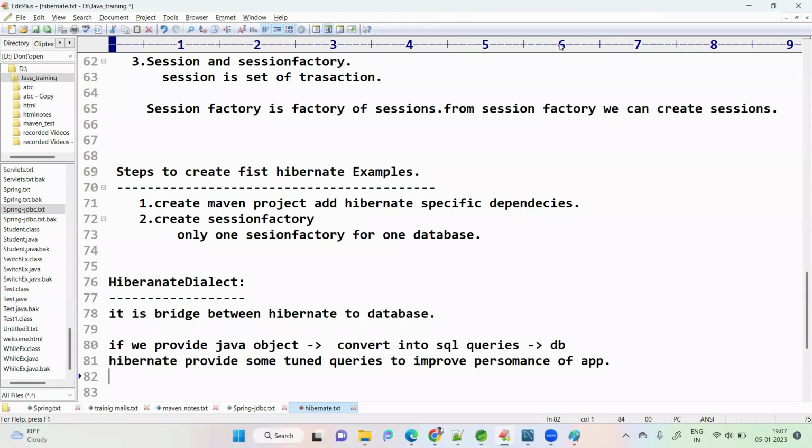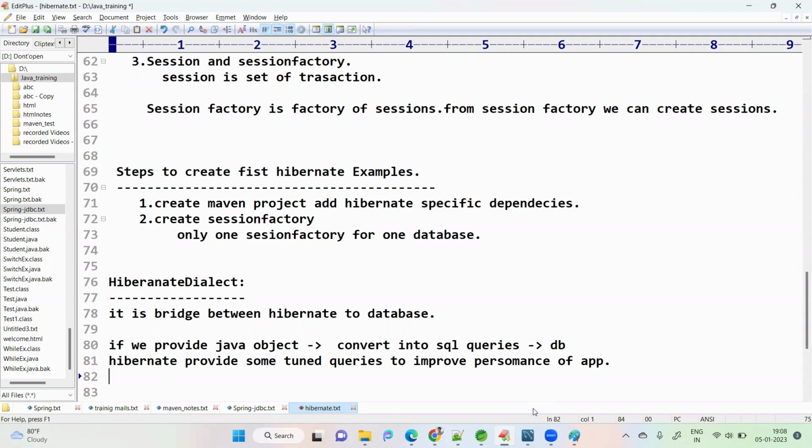So what is the next one that the Hibernate dialect does? Today we are using a MySQL database, so it has to generate the corresponding MySQL insert, select or delete query. Tomorrow if we change from MySQL to Oracle, there is some syntax change between MySQL and Oracle. How will Hibernate know?